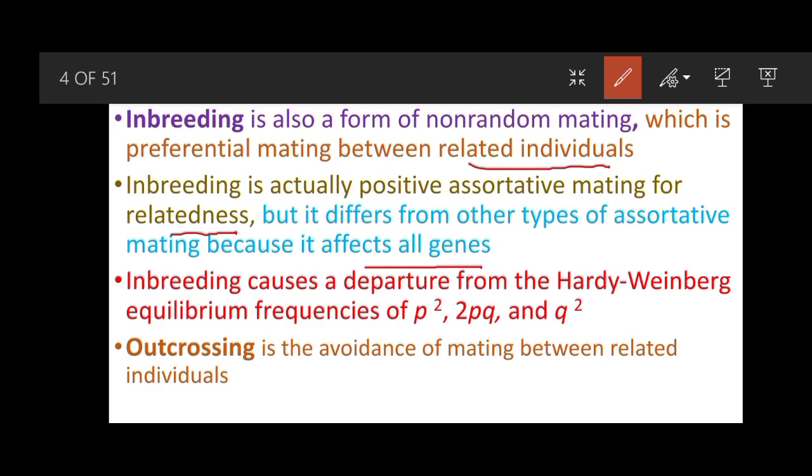Inbreeding causes a departure from the Hardy-Weinberg equilibrium frequencies, which are p square, 2pq, and q square. Next is outcrossing, which is the avoidance of mating between related individuals.